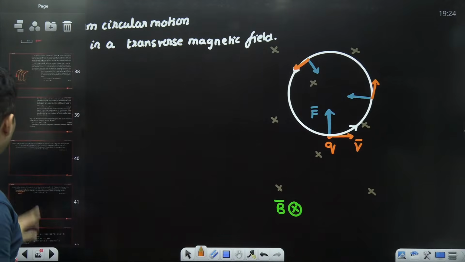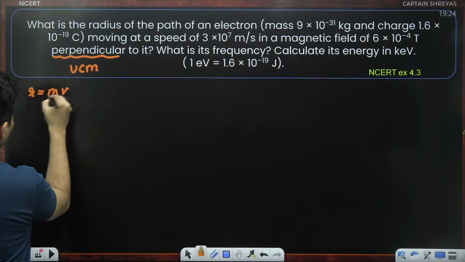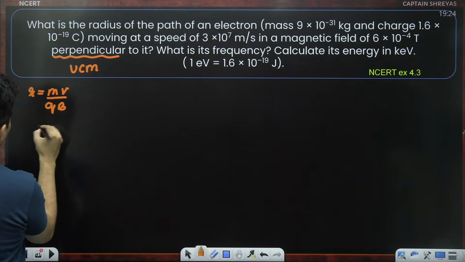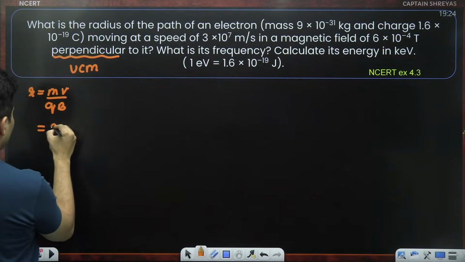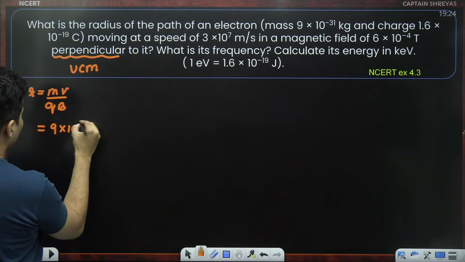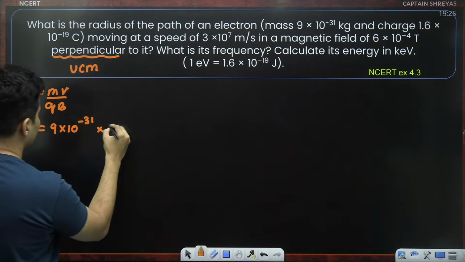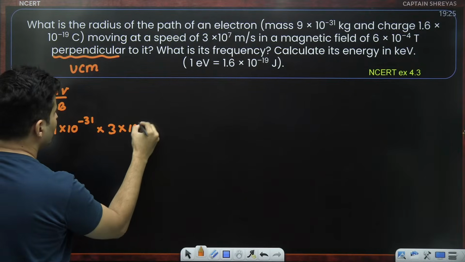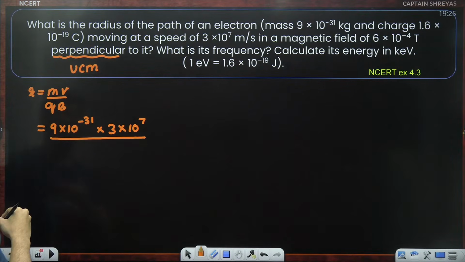Okay. So quickly I jump to the formulas which I already know by heart. mv divided by qB. Mass is given: 9 into 10 to the power minus 31. Is the speed given? Yes, 3 into 10 to the power 7. Is the charge given?